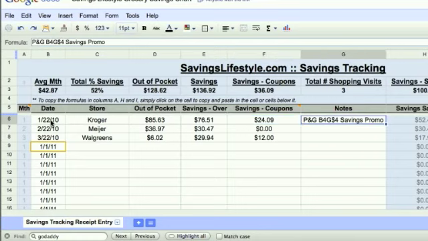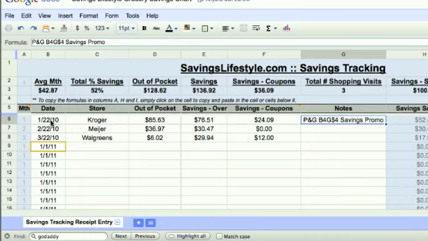The notes section is to make any notes for different promotional things or sales cycles. Maybe you want to say that vegetables were free this week. Any kind of notes that you think might be helpful for you to remember as you look back throughout the year to even possibly start tracking sales cycles as well. You can see here that I have a note. This is actually from last year, the P&G buy 4 get 4 off instant savings promotion. I knew that was going to come back again this year, but I had my note last year, so it was just good for me to see that P&G promotion is coming back. I know it comes twice a year really, but it was just a note for me to make.